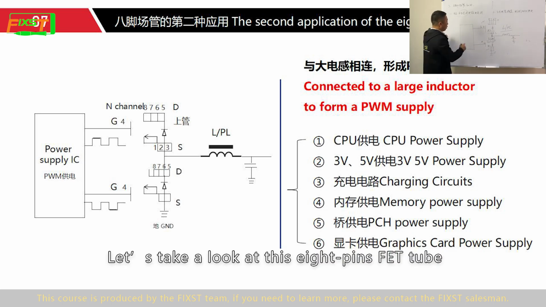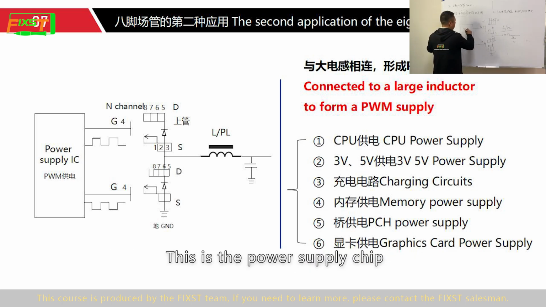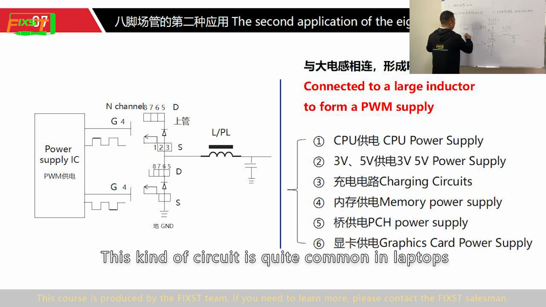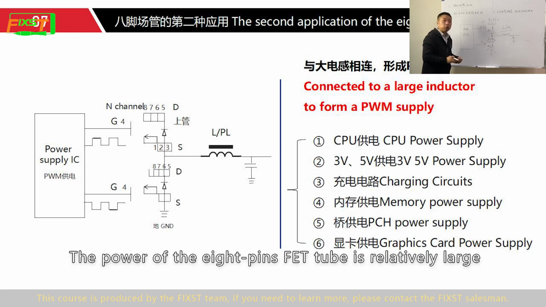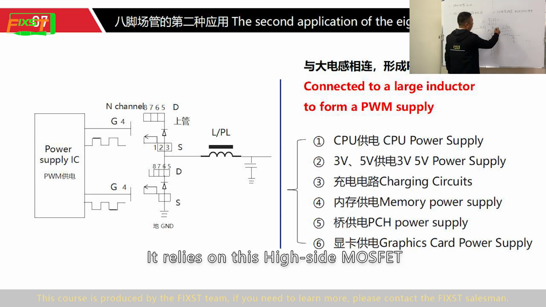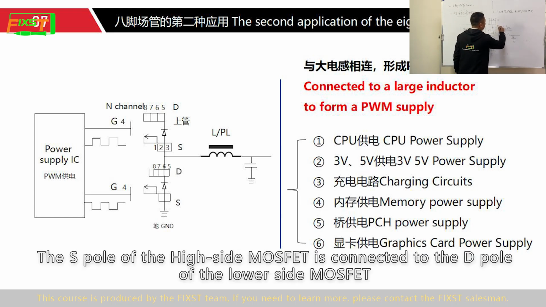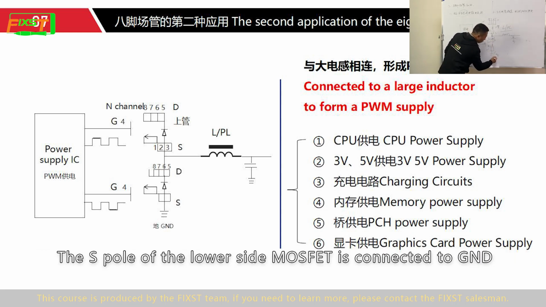Let's take a look at this 8-pin FET tube. This is a power supply chip. This kind of circuit is quite common in laptops. The power of the 8-pin FET tube is relatively large. It relates to the high side MOSFET. The S pole of the high side MOSFET is connected to the D pole of the lower side MOSFET. The S pole of the lower side MOSFET is connected to the ground.